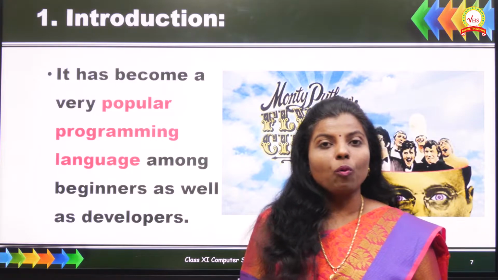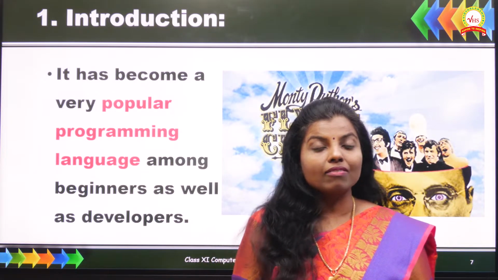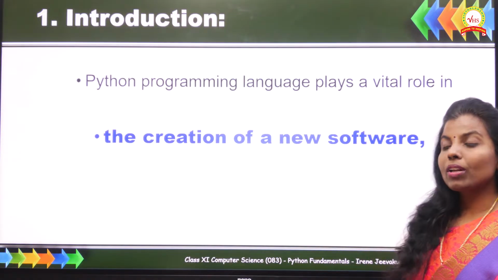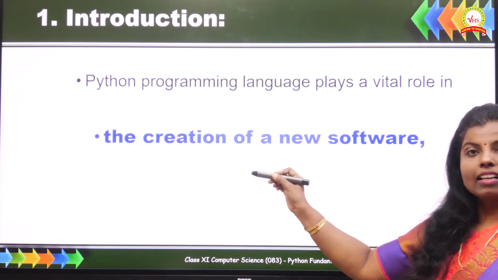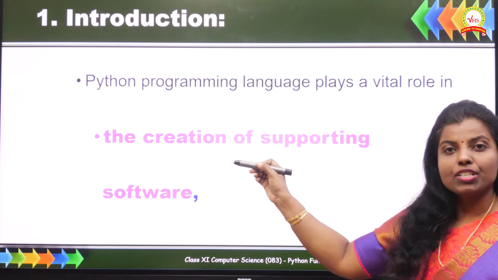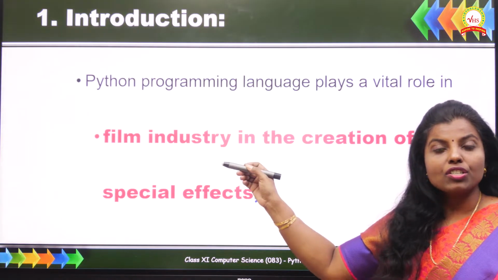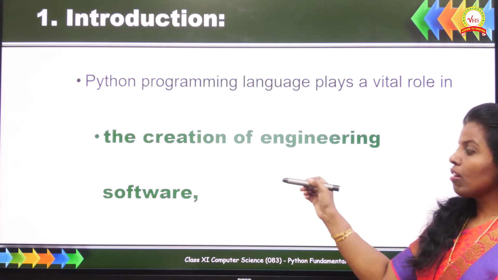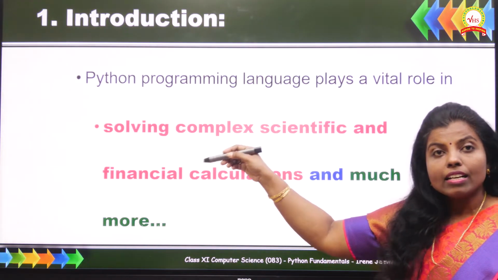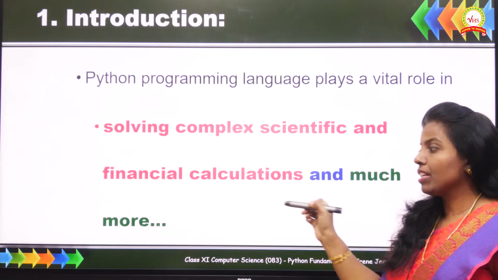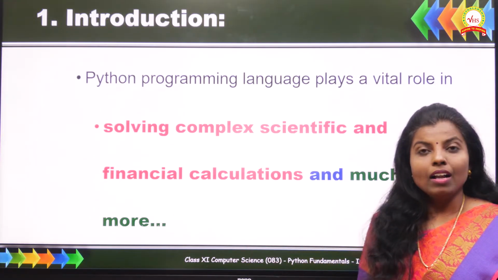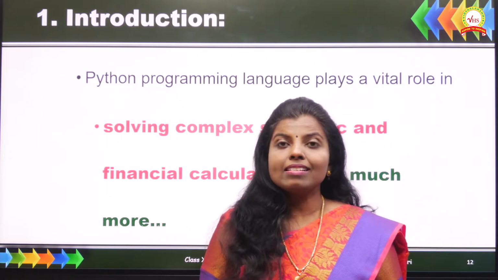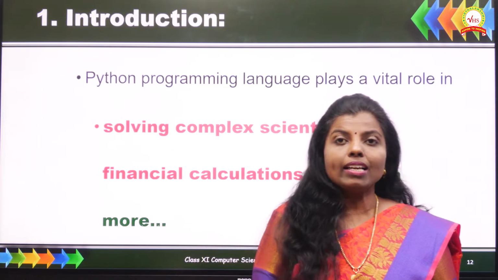Now let us see what are the vital roles, otherwise the applications of the Python programming language. Python programming language plays a vital role in the creation of new software, in the creation of supporting software, in the creation of special effects in the film industry, in the creation of engineering software, and in solving complex scientific and financial calculations and much more. Now we have learned the introduction about Python. Now let's start our journey towards coding in Python.